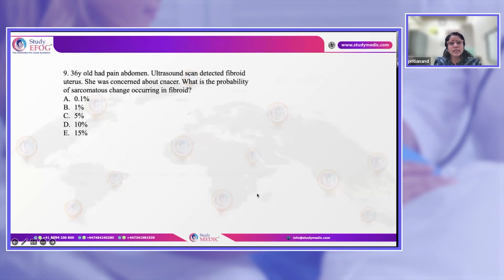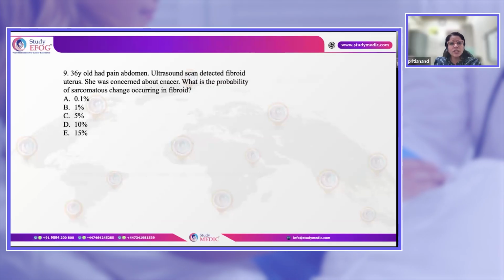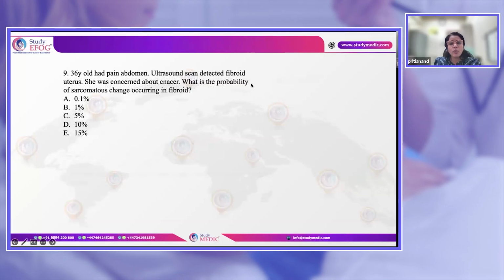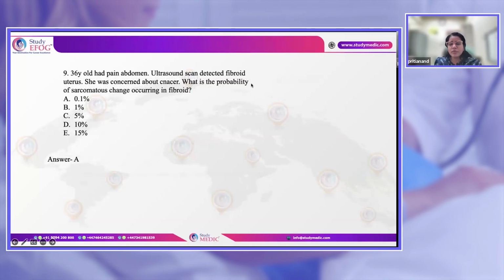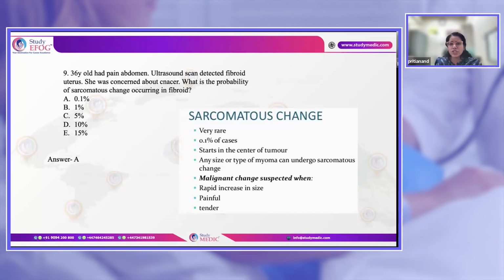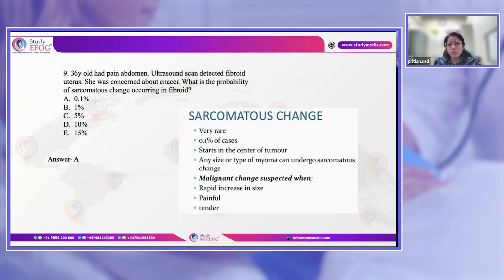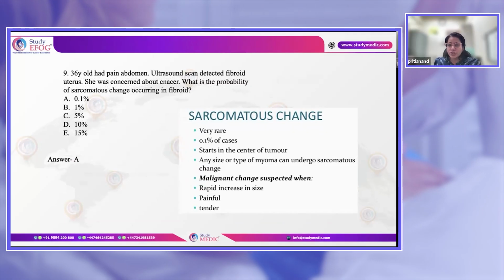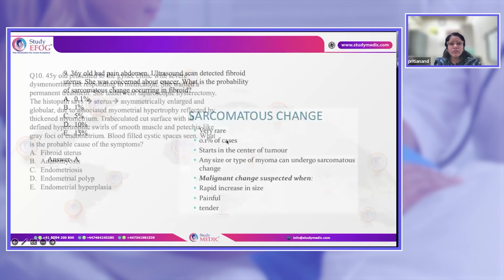36 years old, has ultrasound showing fibroid. She is concerned about cancer and wants to know the probability that this fibroid is a cancer. So in patients in whom fibroid is there, it is very rare that it changes to sarcomatous change. However, if they ask you the percentage, it is 0.1% of cases that can go into sarcomatous change.